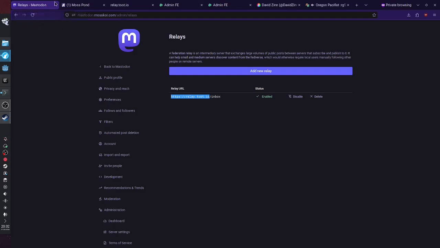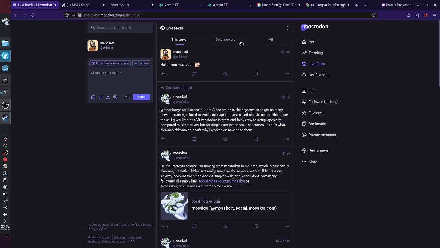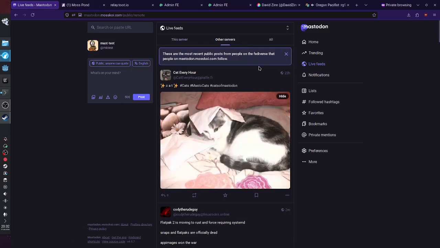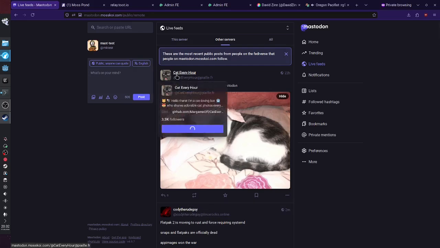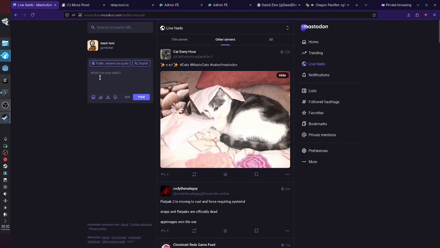Because I have a relay over here on Mastodon, if I were to go to the live feed, I don't think anyone's posting. Okay, this guy might be being relayed, or not. I don't recall. But my point is, your server is now ingesting other people's posts.